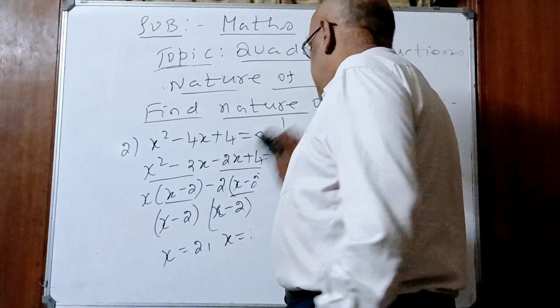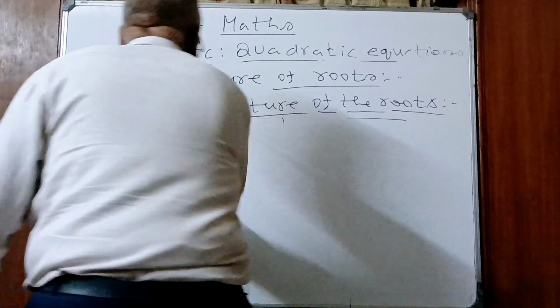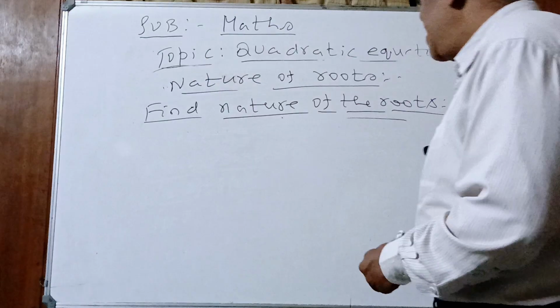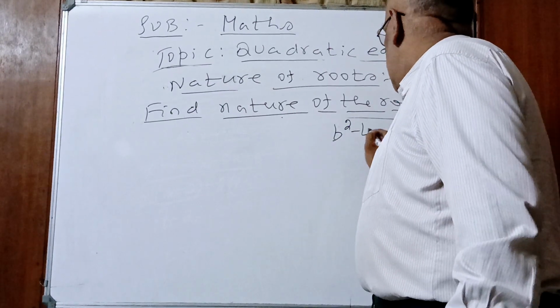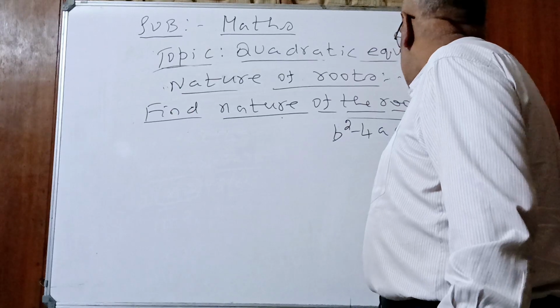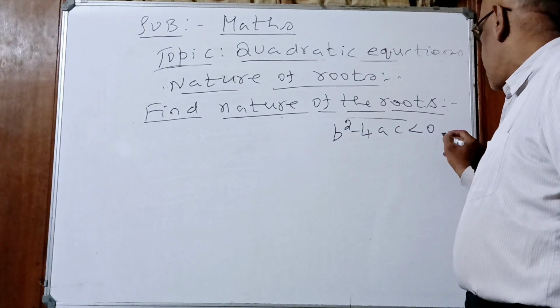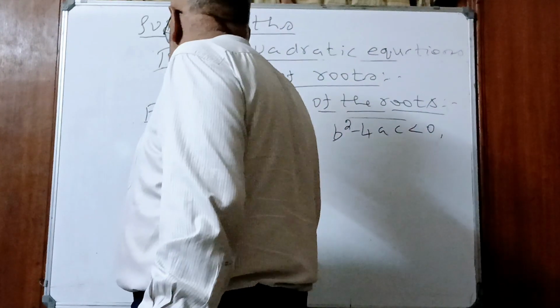Third one, what condition? Roots are imaginary. What is the condition for this, children? B square minus 4ac is less than 0. For that, what equation will we take?